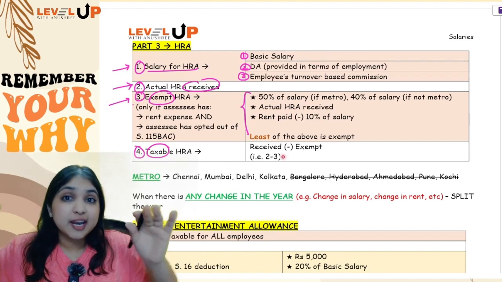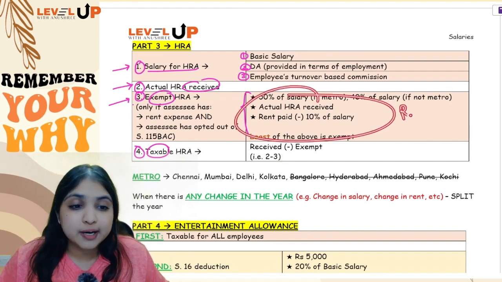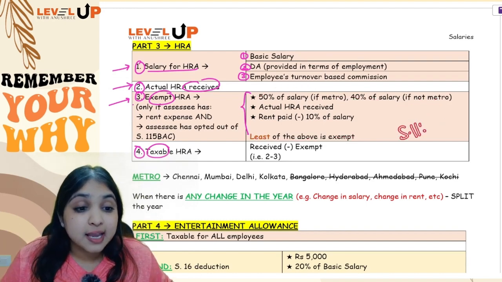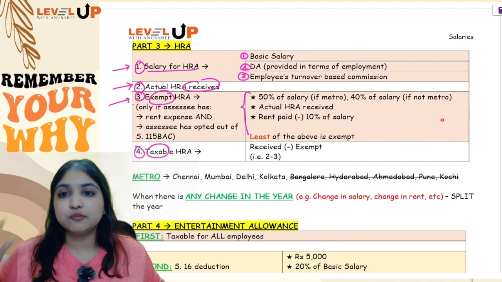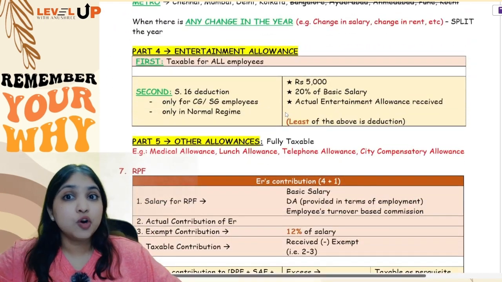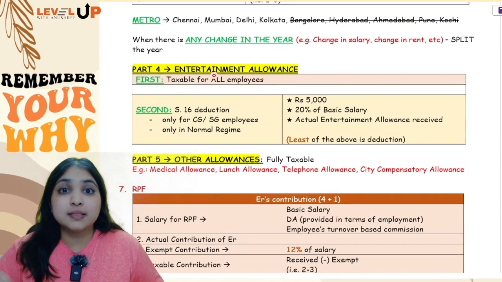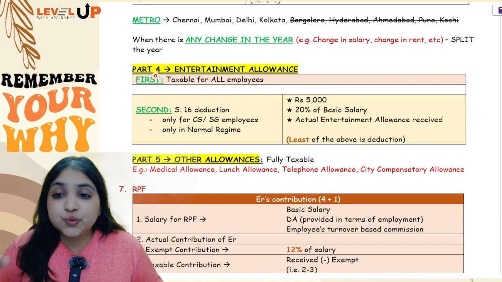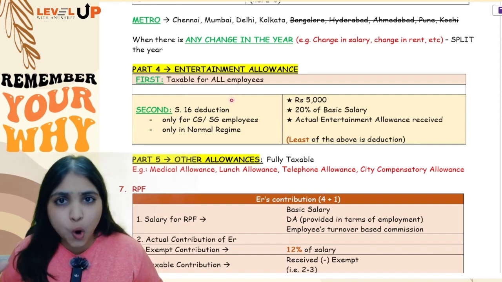Okay, so this is your HRA calculation, but please remember you will do the exemption calculation only if two conditions are fulfilled. First of all, your employee should be having rent expense, and secondly, he must not be following 115 BAC, he must be following the normal provisions. Only then you will do the exemption calculation. Okay, then listen to the fourth part, your fourth category of allowance. We're talking about entertainment allowance. With respect to entertainment allowance, there will be totally two tax treatments. First, whatever allowance is received, we will tax it under the head salary, for all employees.